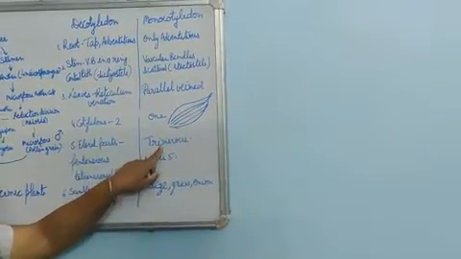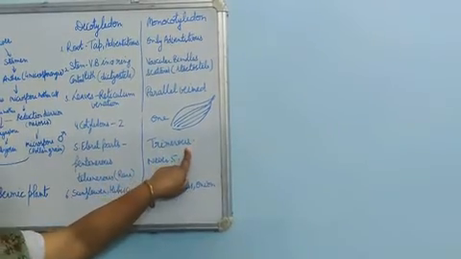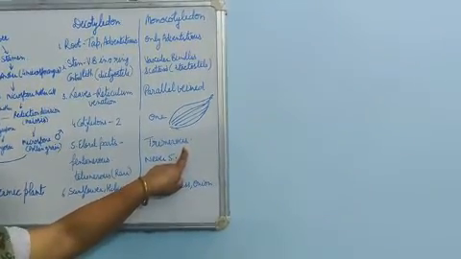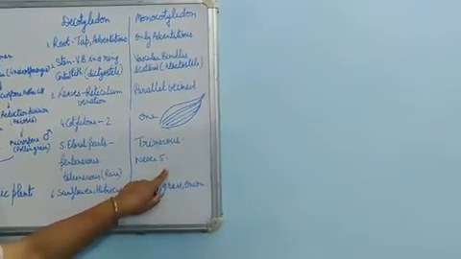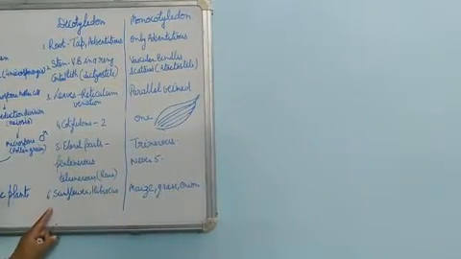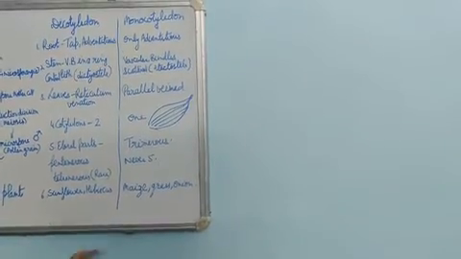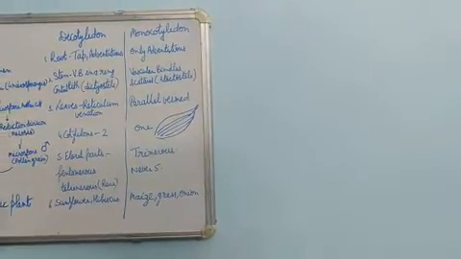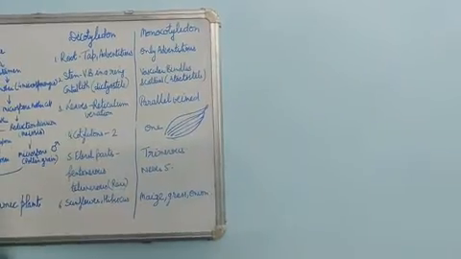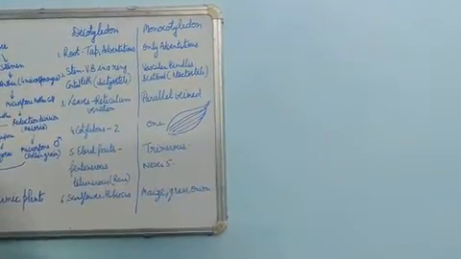While in monocots, the flowers are trimerous, 3 or multiples of 3. They are never pentamerous. Examples of dicotyledons are sunflower and hibiscus. While maize, grass and onion are examples of monocots.